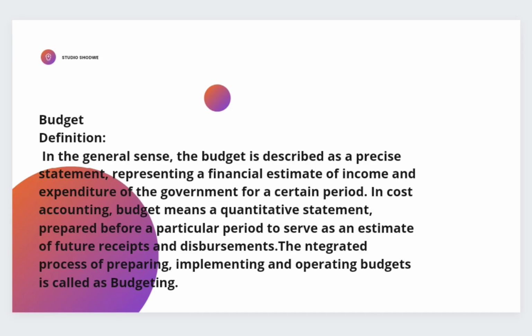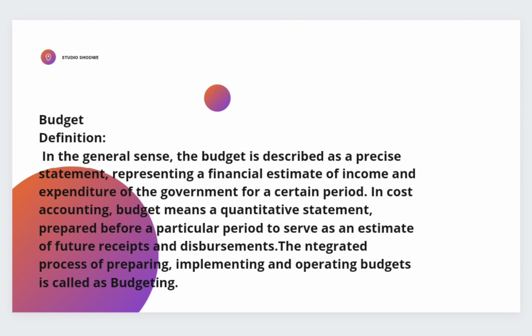Today I would like to talk about the classification of budgeting. First, we see the definition of budgeting. In the general sense, budgeting is described as a statement representing a financial estimate of income and expenditure of the government for a certain period.